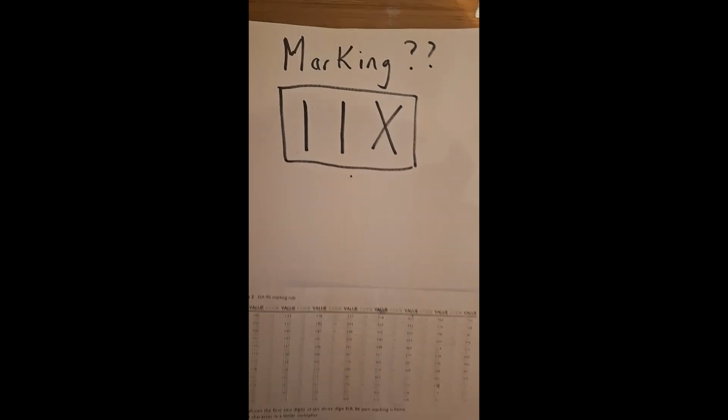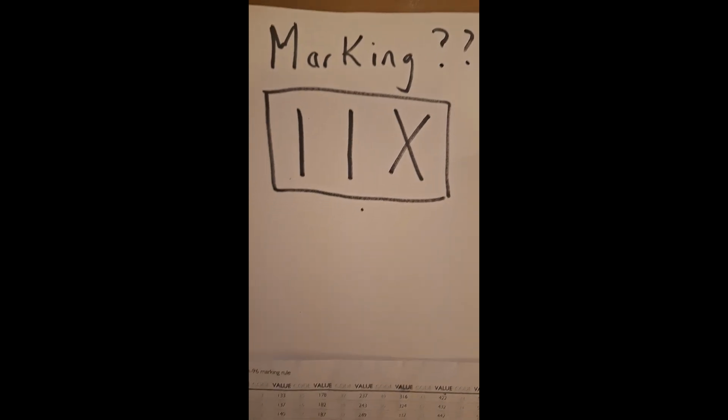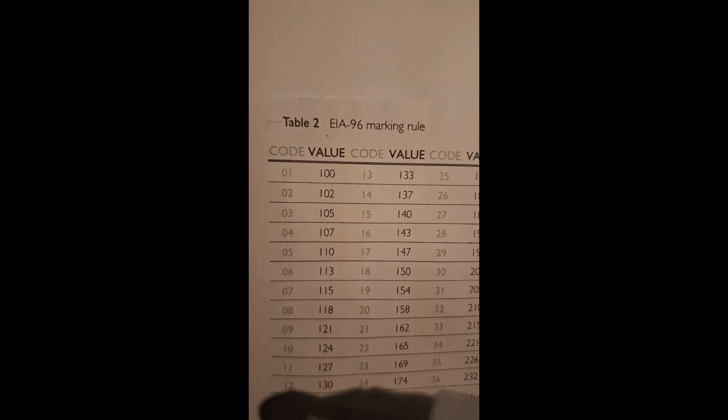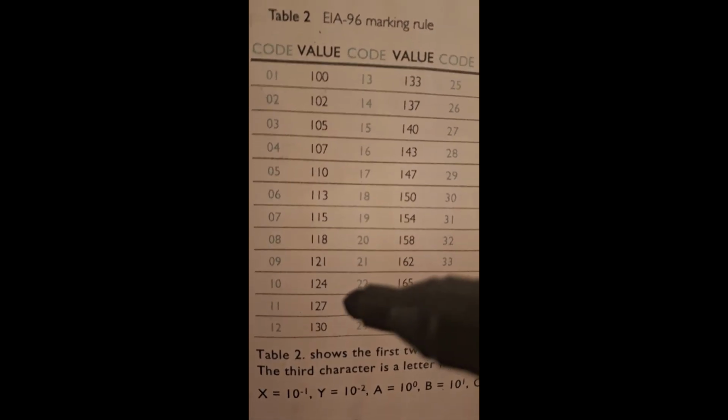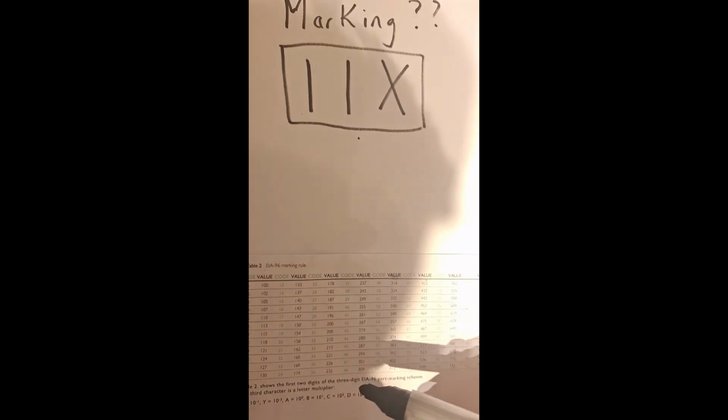Let's look at this SMD resistor, which has a marking of 11X. The marking looks a little confusing. There's a table to refer to called the EIA 96 marking rule table. Let's have a look.